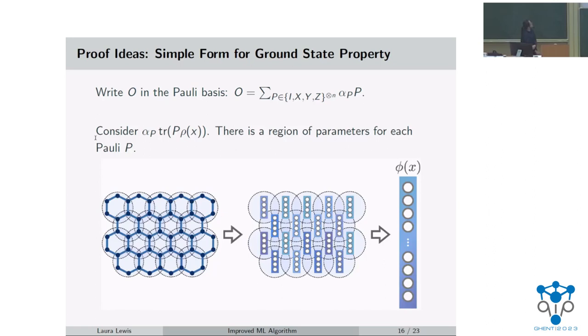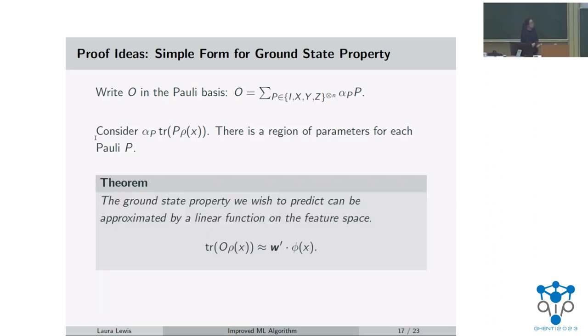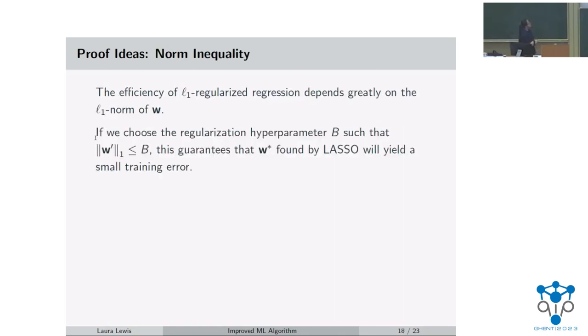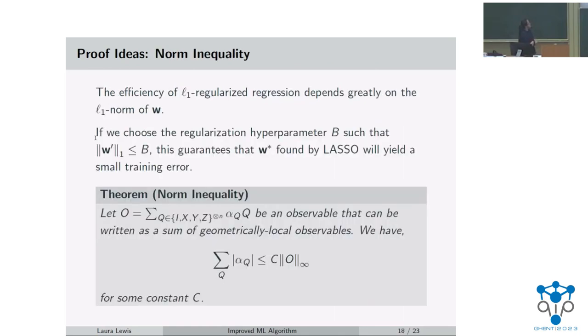When we were working on this, the first result that we actually proved was this simpler form for the ground state property. Because it's a linear function, we immediately thought of lasso. Around the same time, Robert and collaborators were also thinking of a norm inequality, like the quantum Bohnenblust-Hille inequality. So it seemed pretty natural to fit both of those together and use lasso. Okay, thank you.